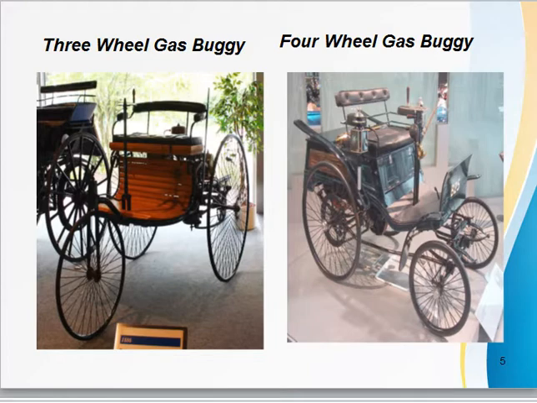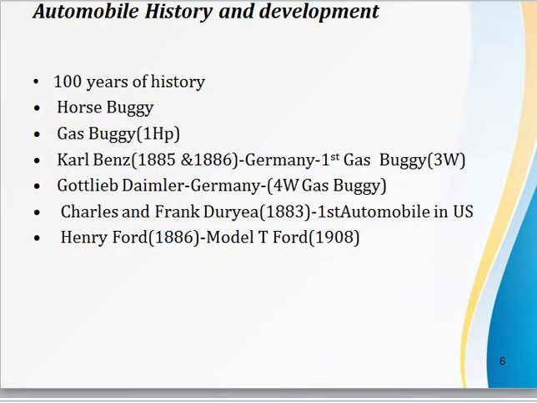Moving ahead, let us go through the history in short. If you see the history of automobiles in the last 100 years, before automobiles what was used? Horse carts were the primary mode of transport in those days. Then came the 1 HP gas buggy, that is the automobile.